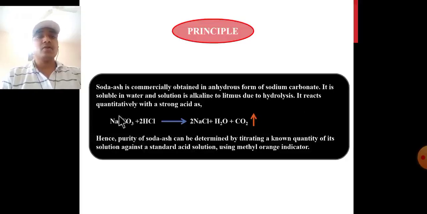It reacts quantitatively with strong acid, that is HCl: sodium carbonate plus 2HCl gives NaCl plus H2O, and carbon dioxide is evolved from this reaction. Hence, the purity of soda ash can be determined by titrating a known quantity of its solution against standard acid solution using methyl orange indicator.